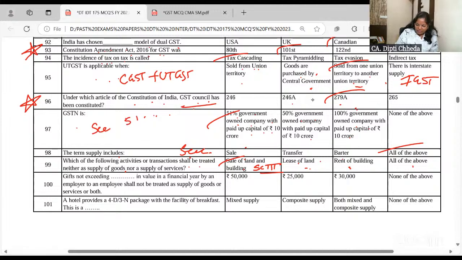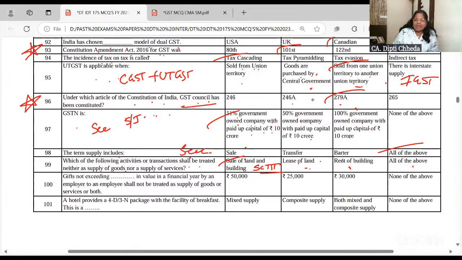2017, you have Schedule 1. In that you have Schedule 1, what is it? Deemed supply. Then what is Schedule 2? Whether it is a supply of goods or services. And Schedule 3, which is negative. It's not a supply at all.